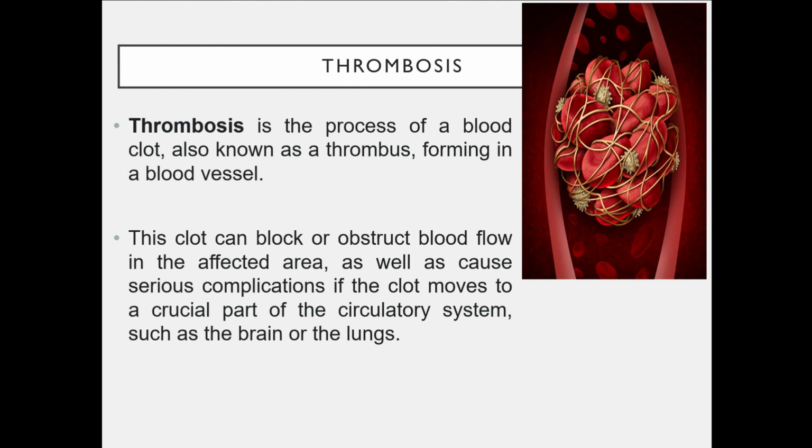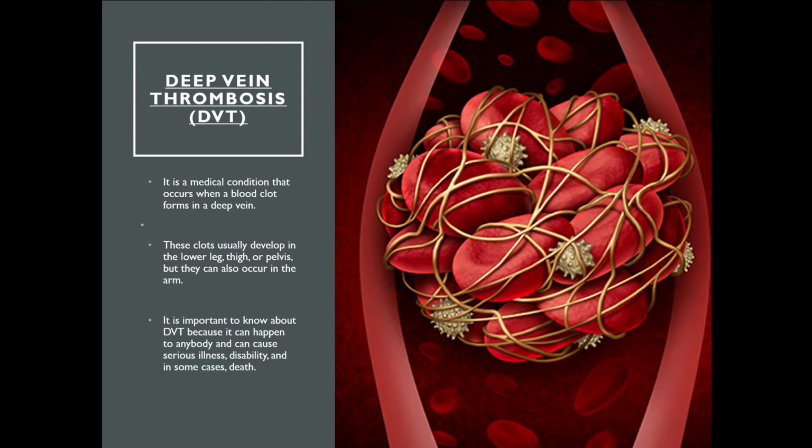Initially the clot is at one place and obstructs the blood vessel, but once it moves from its place, it can travel to any part of the circulatory system. If it reaches the brain or the lungs, then the condition becomes lethal because it can cause blockage of the blood flow in these sensitive areas.